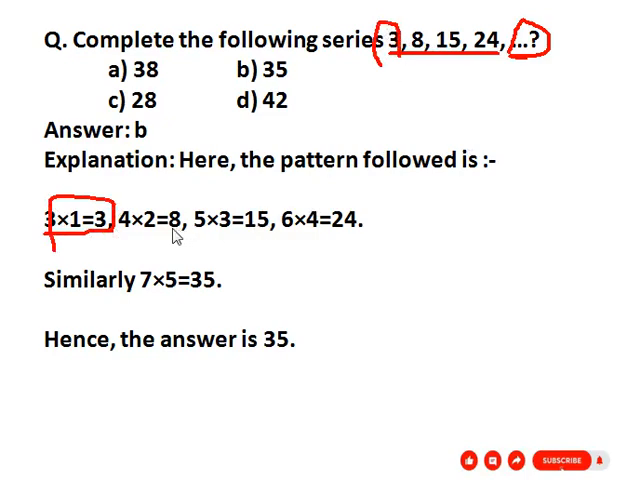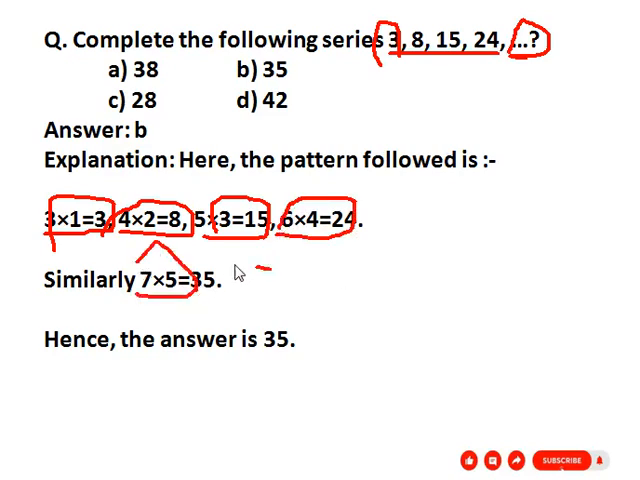Then second number, 4 into 2, 8. Then third number, 5 into 3, 15. Then fourth number, 6 into 4, 24. So similarly 7 into 5, 35. So our correct answer is 35. Here given option B 35. Option B is our correct answer.